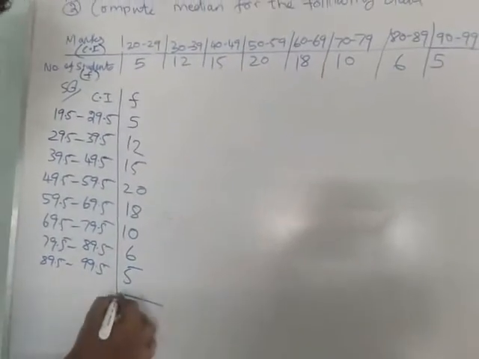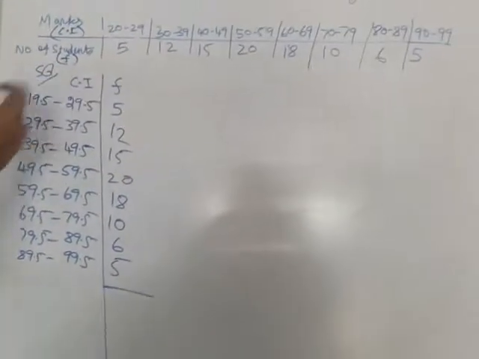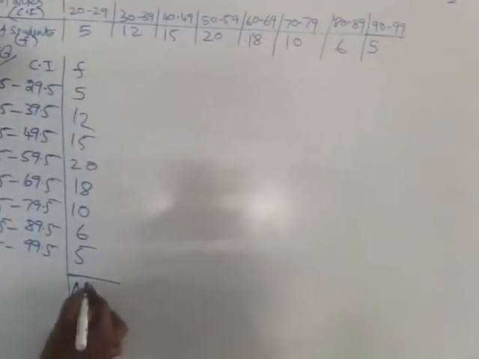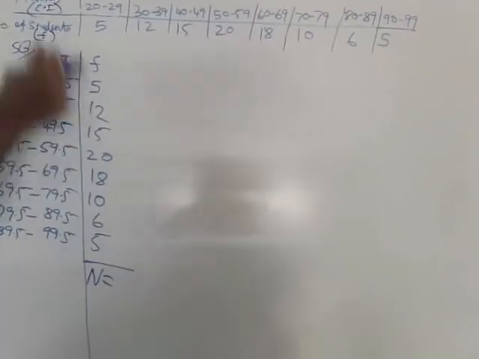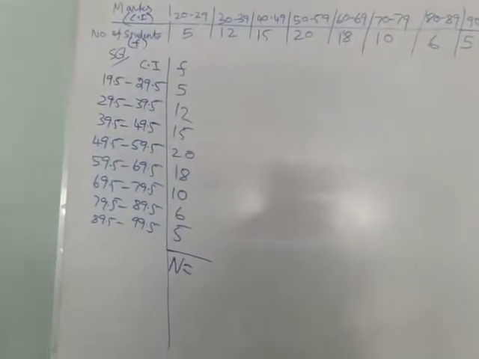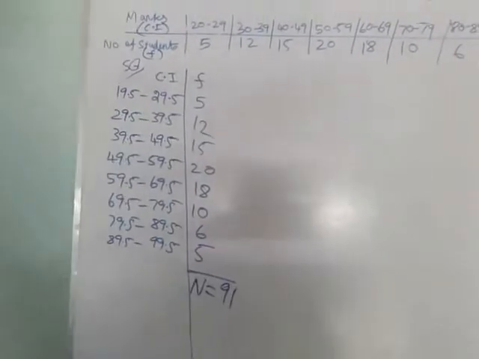Okay, so already I told you, whenever a median problem is given, in all types of problems, whenever frequency is given, you find capital N. So capital N is nothing but the total of frequency. Don't forget, just add all these values, you get 91. Okay, so capital N equal to 91.